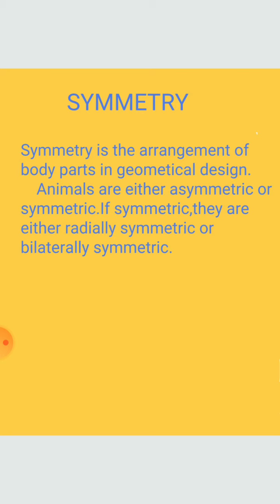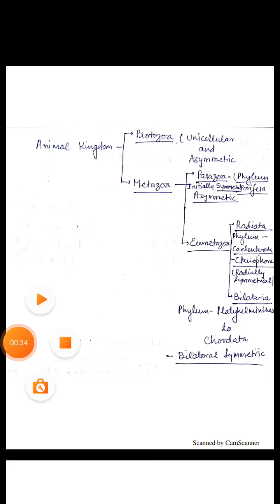Animals are either asymmetric or symmetric. If symmetric, they are either radially symmetric or bilaterally symmetric. This schematic diagram shows the type of symmetry present in animal kingdom. Animal kingdom is classified into protozoa and metazoa. Protozoans are asymmetric while the metazoans are symmetric.